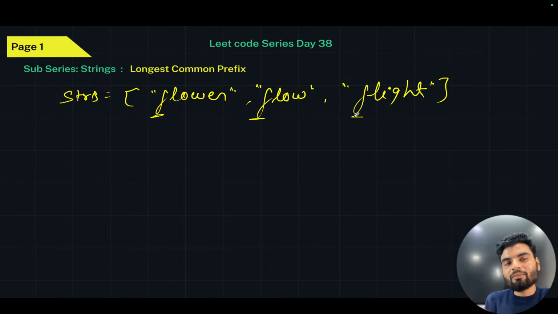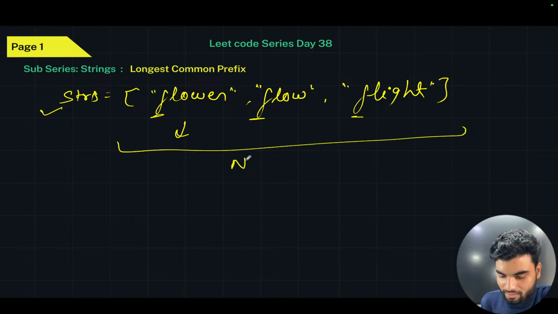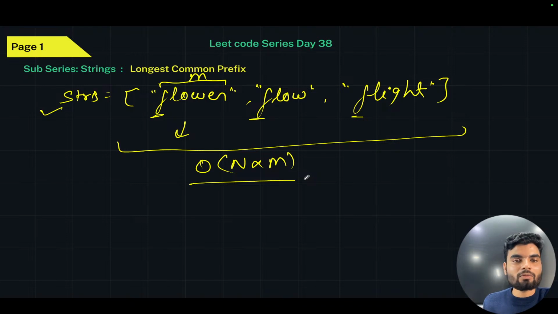One logic you already understood: we can have two loops. One loop to iterate over strs, getting all of them, then we can take the characters from them and compare the characters of all of them. The time complexity would be the multiplication of the two. If we assume the length of the whole strs is n and the length of the longest string is m, then the time complexity is big O of n times m. That logic is possible.